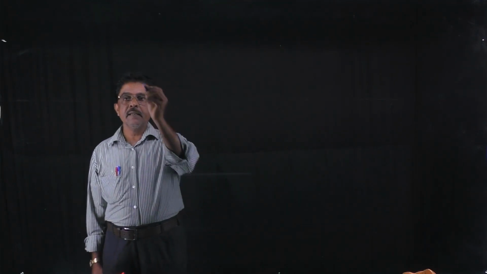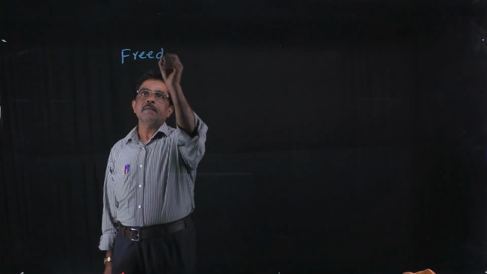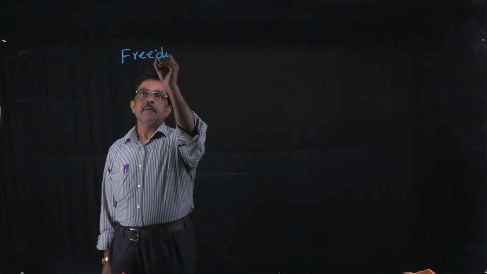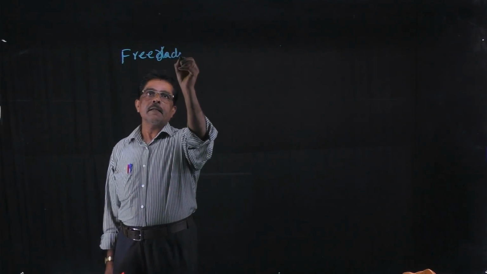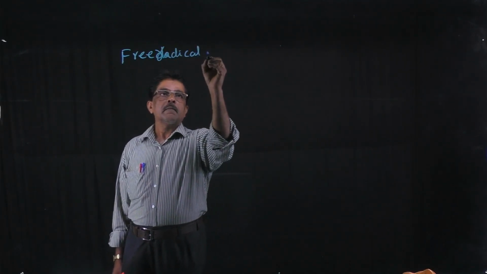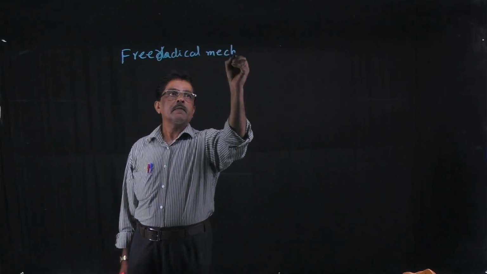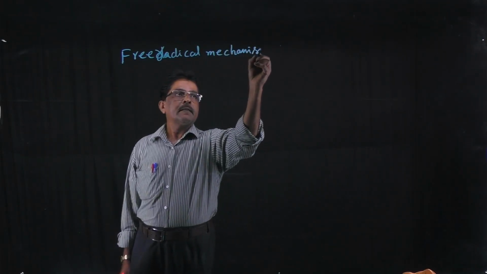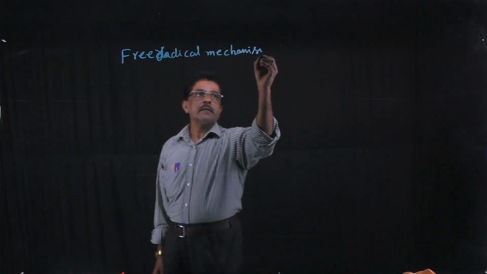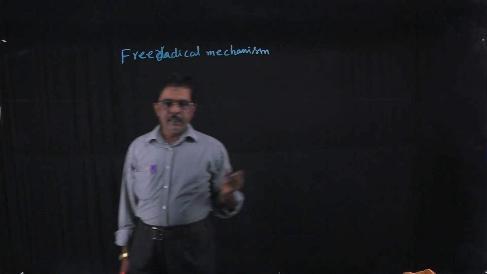Now we are going to start addition polymerization through the free radical mechanism. So addition polymerization can take place through the free radical mechanism.